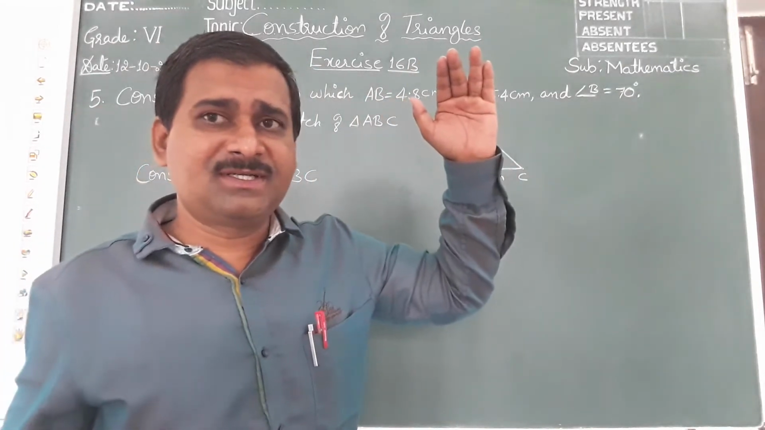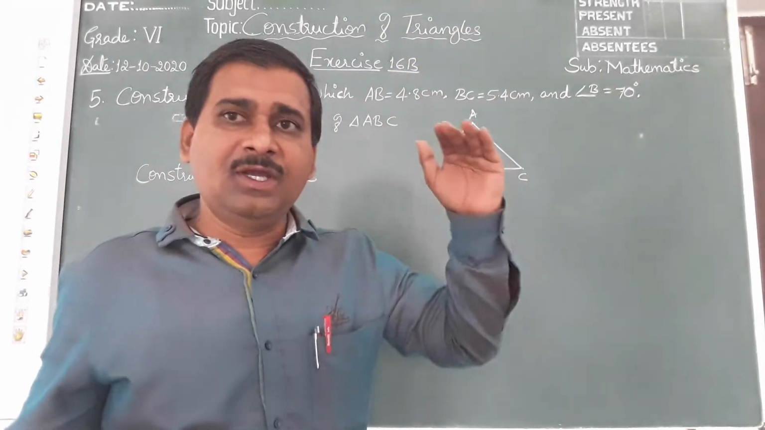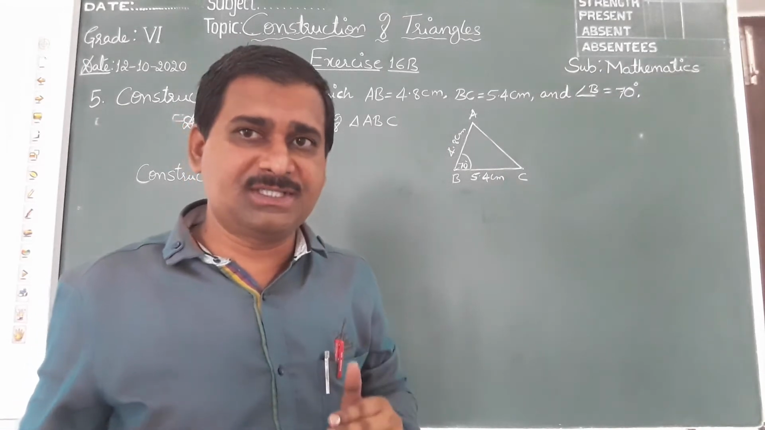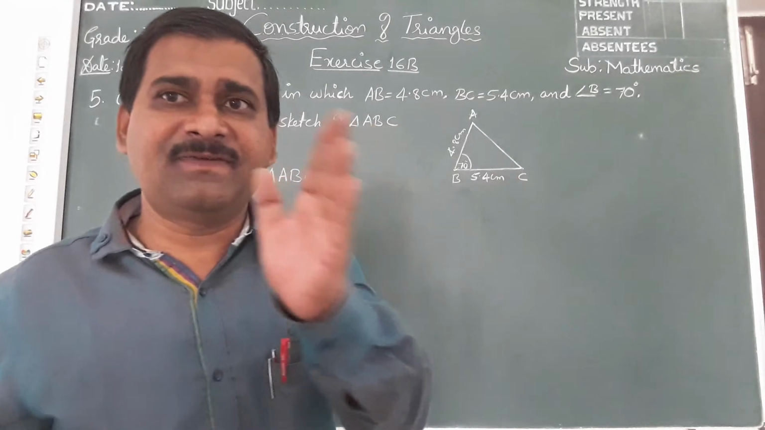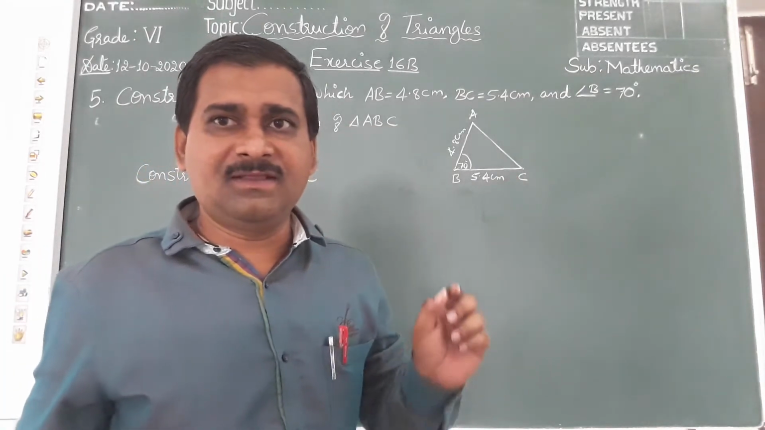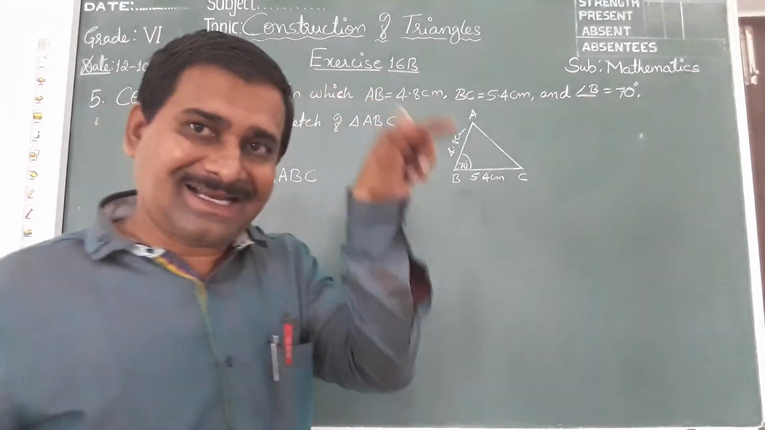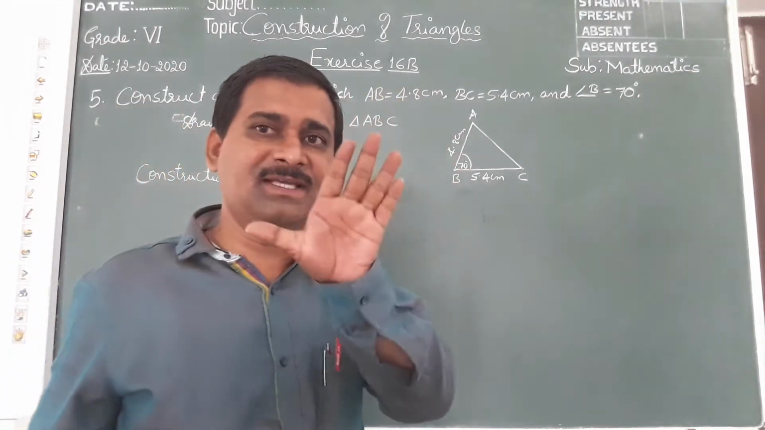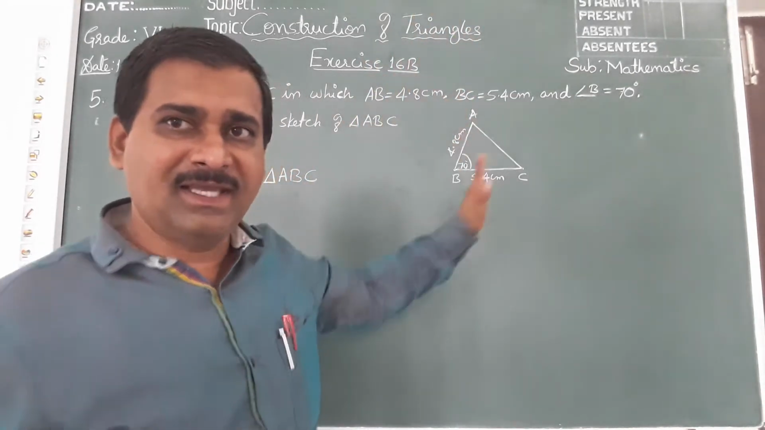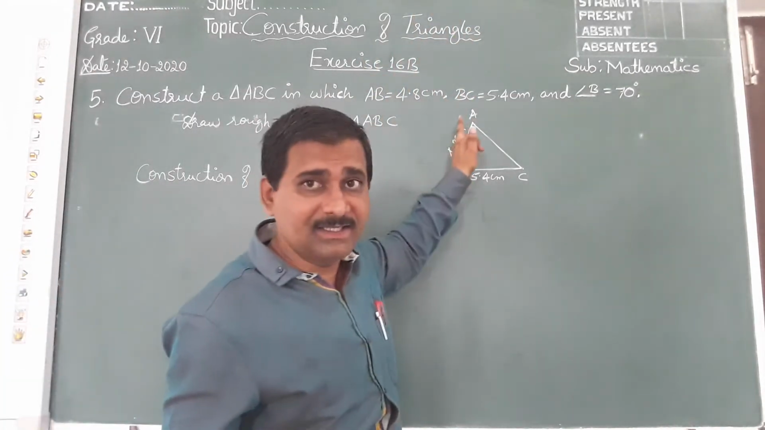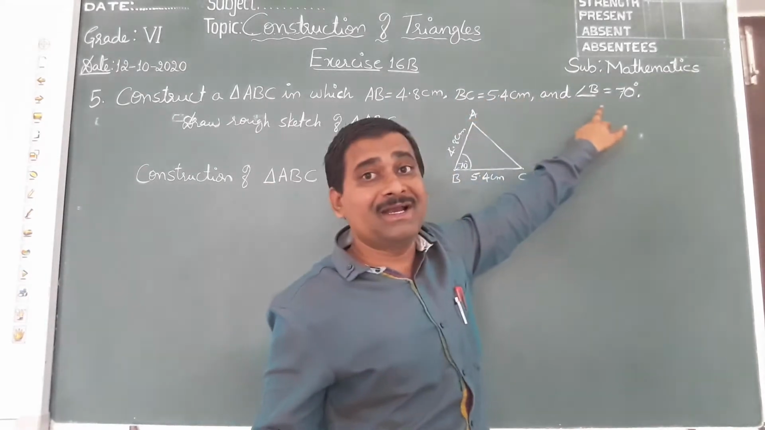You just observe the first 4 questions: first question, second, third and fourth. In all first 4 questions, lengths of all 3 sides were given: length of the first side, length of the second side and length of the third side. In a triangle, 3 sides will be there. All 3 side lengths were given in the first 4 questions. Whereas here, only 2 side lengths are given and 1 angle is given.